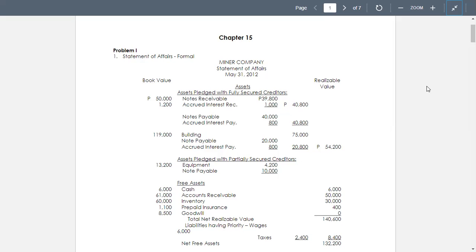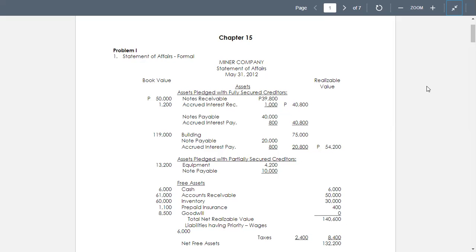So we have the statement of affairs. On the left side, we have the book value, and then on the credit or right side, we have the realizable value. First, we begin with assets pledged with fully secured creditors.